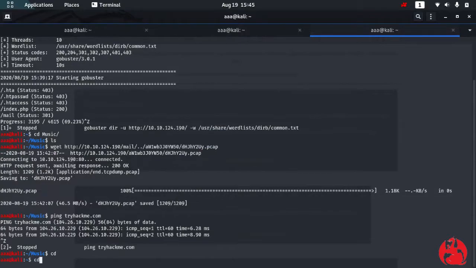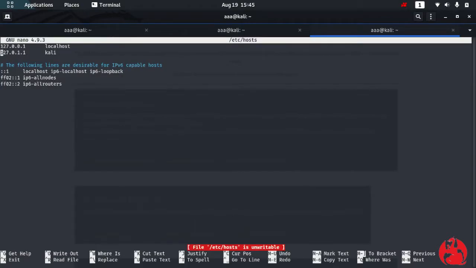So let me go to cd /etc and let me nano /etc/hosts, and over here let me add a host. So let me paste in the IP.